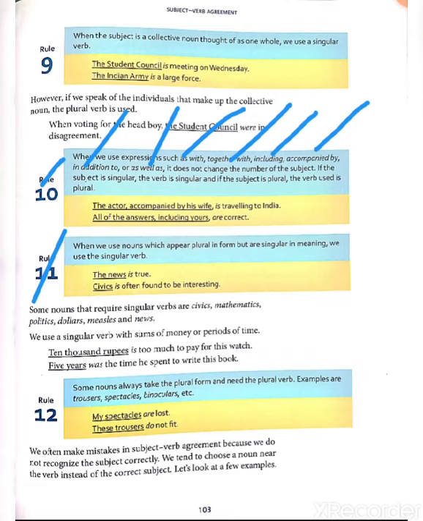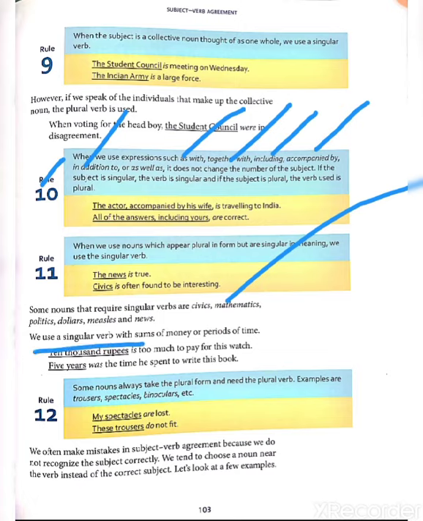Next rule, rule number 11, is when we use nouns which appear plural in form but are singular in meaning, we use the singular verb. Because some nouns that require singular verbs like civics, mathematics, politics, dollars, measles and news, these nouns take a singular verb after them. The news is true. Civics is often found to be interesting. Okay?